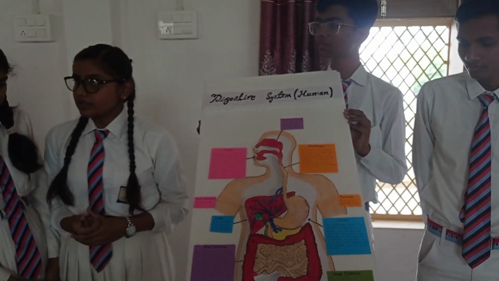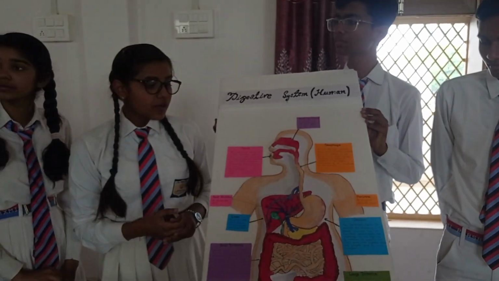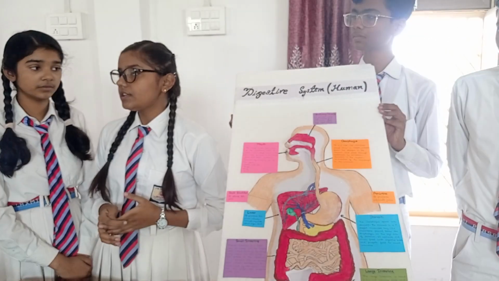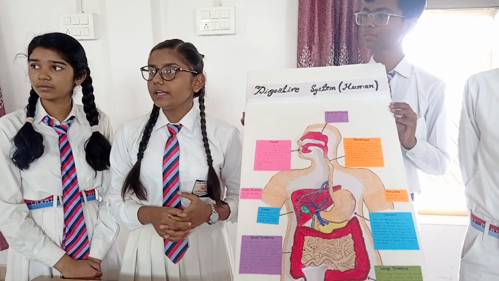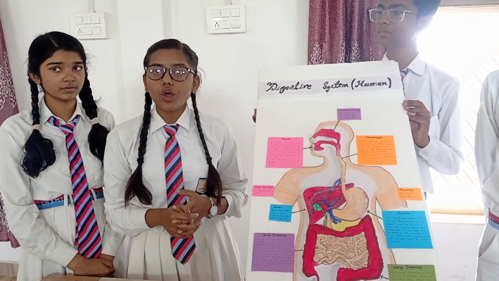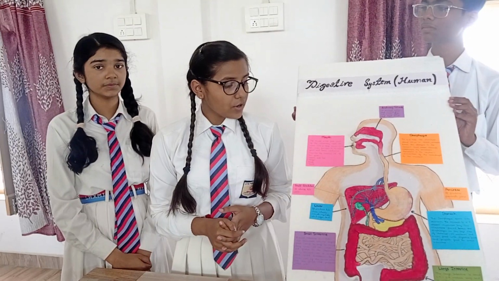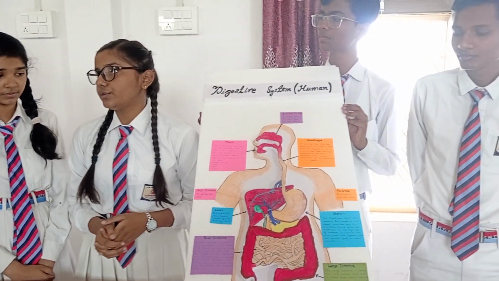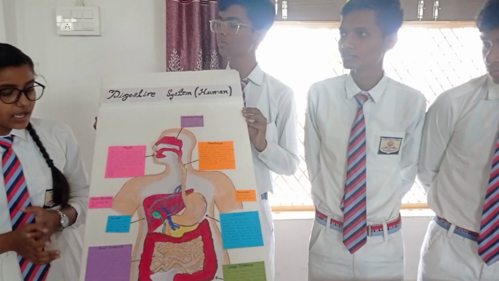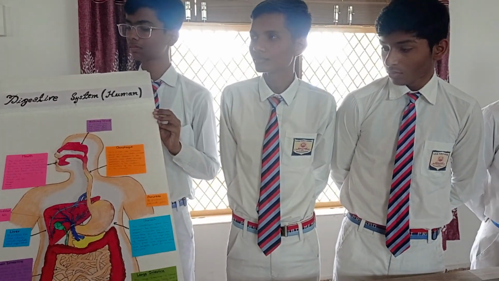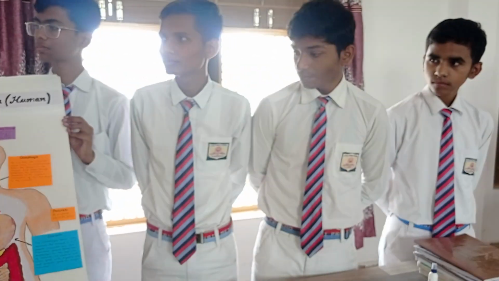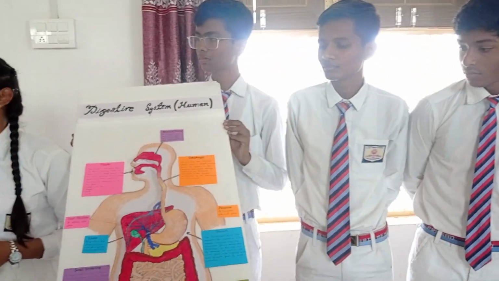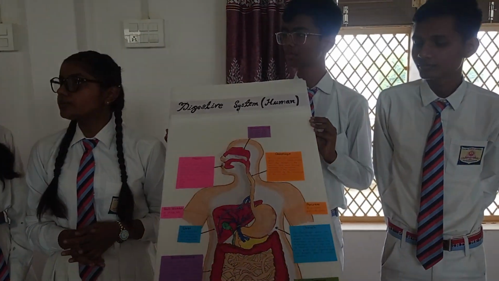Then we will talk about the stomach. Stomach is a J-shaped structure which helps to digest the food, and hydrochloric acid, pepsin, and mucus are present in the wall of the stomach, which helps to protect the stomach from the hydrochloric acid. Then the partially digested food goes into the small intestine. In the small intestine, it gets completely absorbed, and there are finger-like structures present in the small intestine.